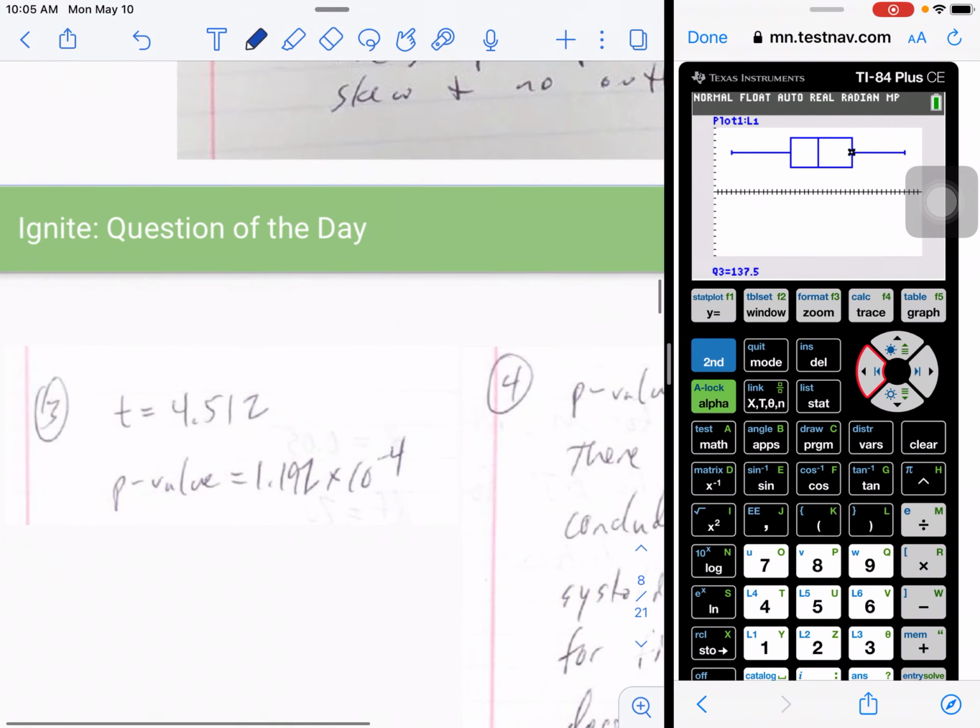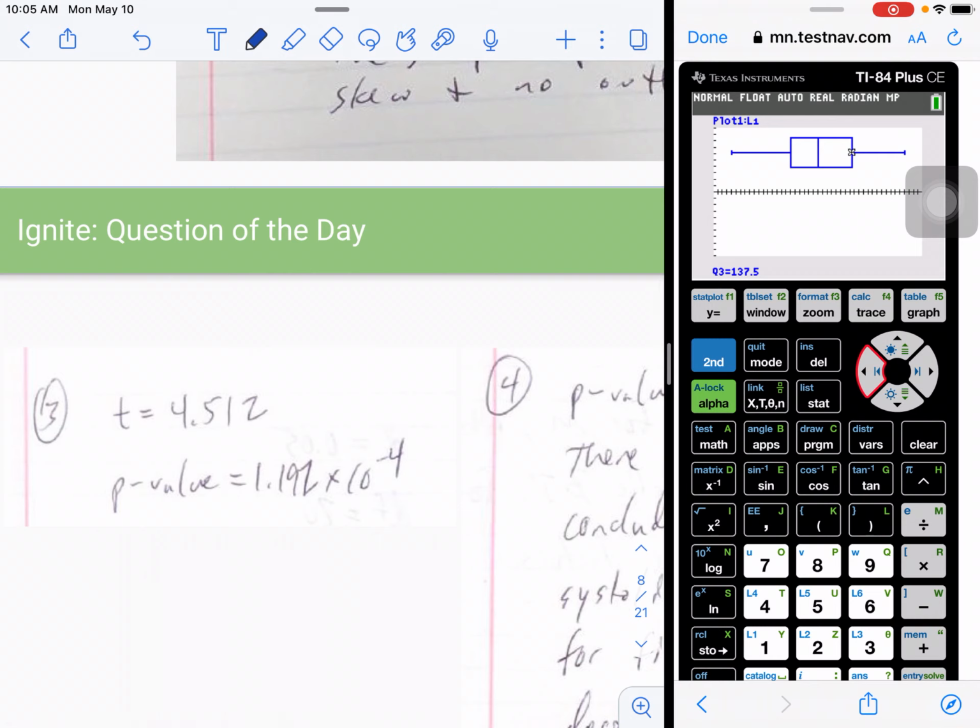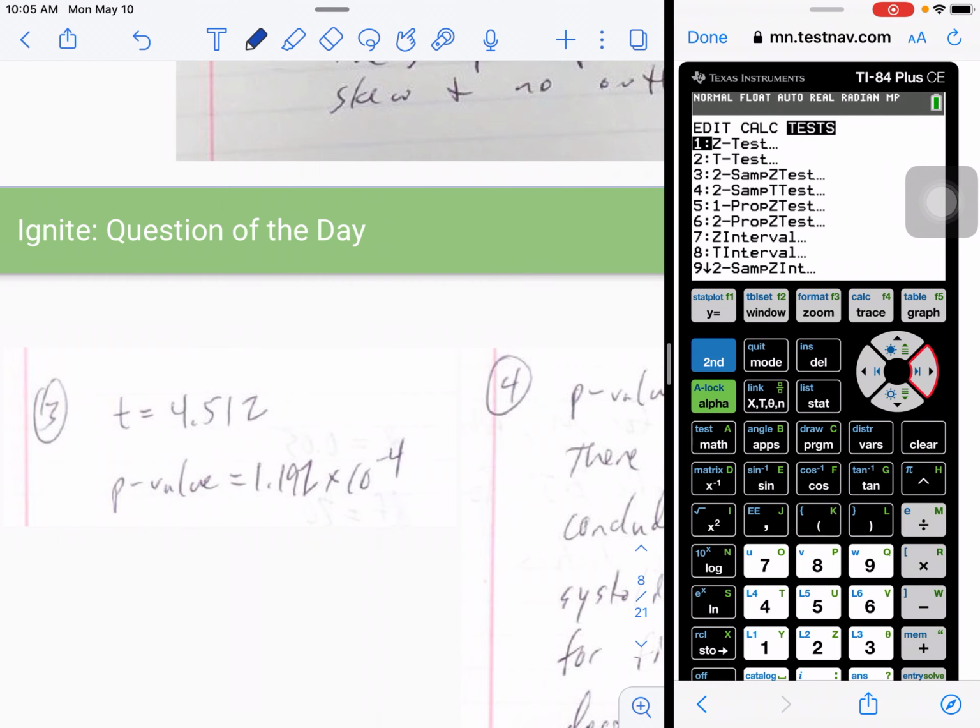All right, so step 3, you just have to put down your t-test statistic and your p-value. So here I use the t-test function. It's stat, over to test, t-test. And I had my data here, so I'm just going to leave this as data. My null hypothesis was 120, so I put that in there.